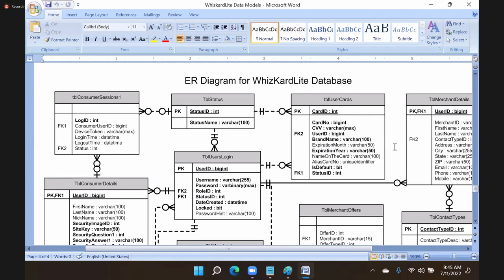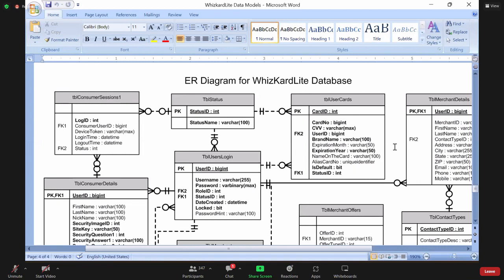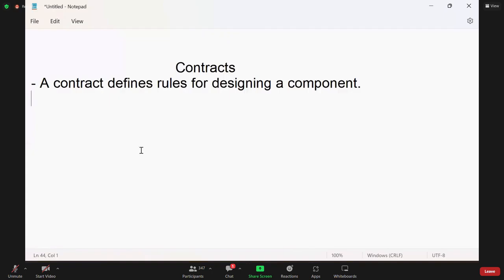He will even mention in the contract when it will finish, by which time he will hand over to us. Everything should be according to the contract. He cannot miss anything which is in the contract. Right? That means a contract is nothing but it defines rules for designing a component. So technically, a contract defines rules for designing a component.